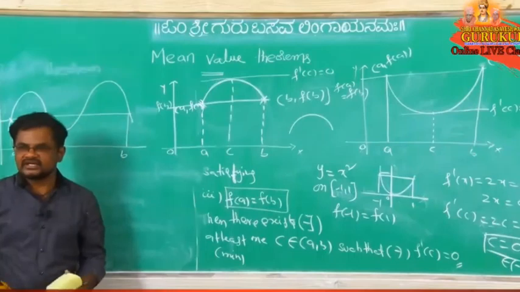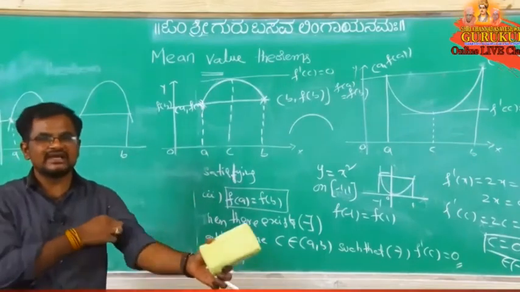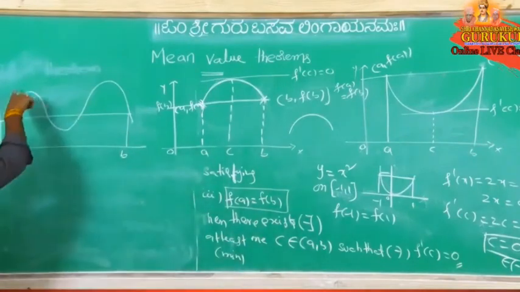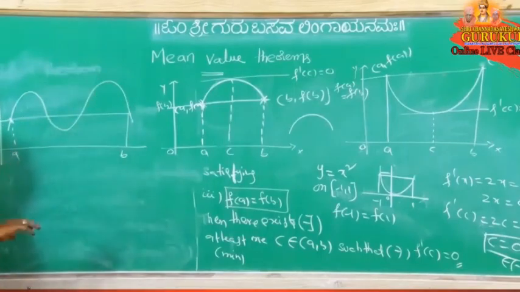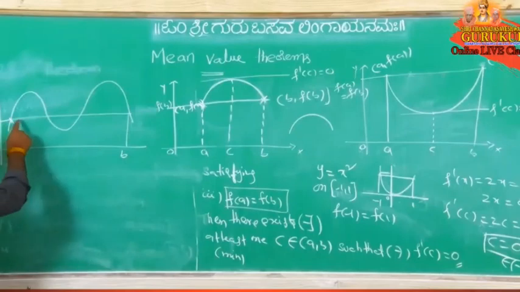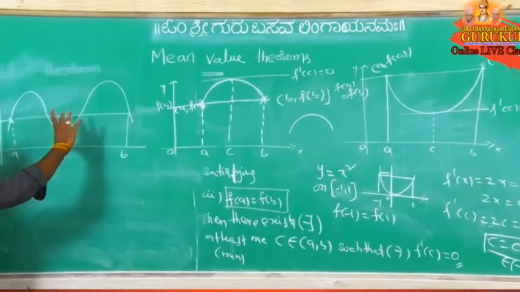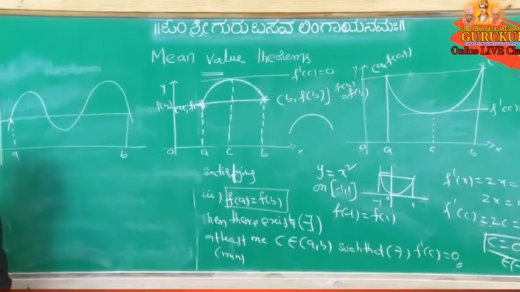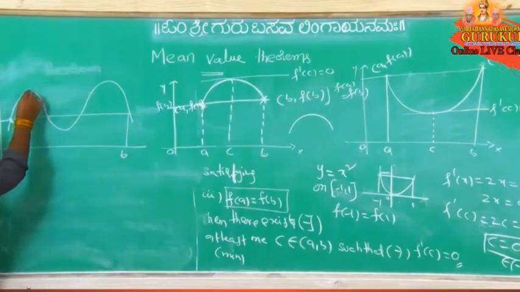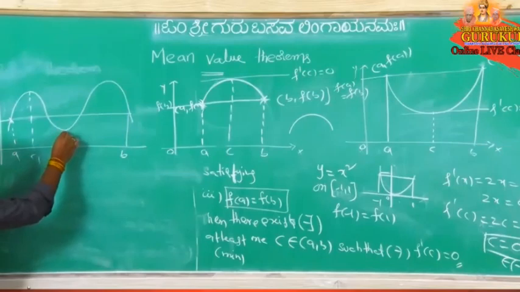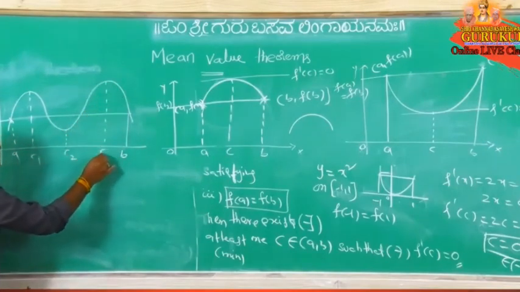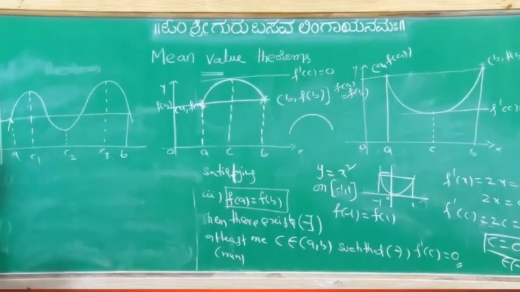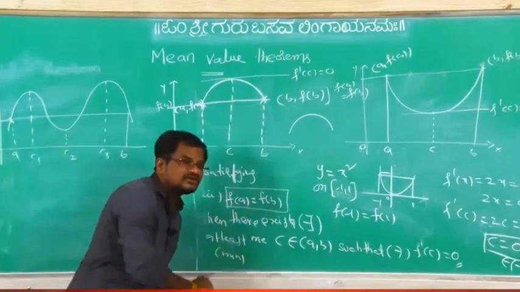The function is continuous on the closed interval [A, B] and differentiable on the open interval (A, B), because it is a smooth curve, and f of A equals f of B, this distance equal to this distance. Then observe here: C1 is here, C2 here, C3 here. So how many points are there giving f dash x equal to 0?